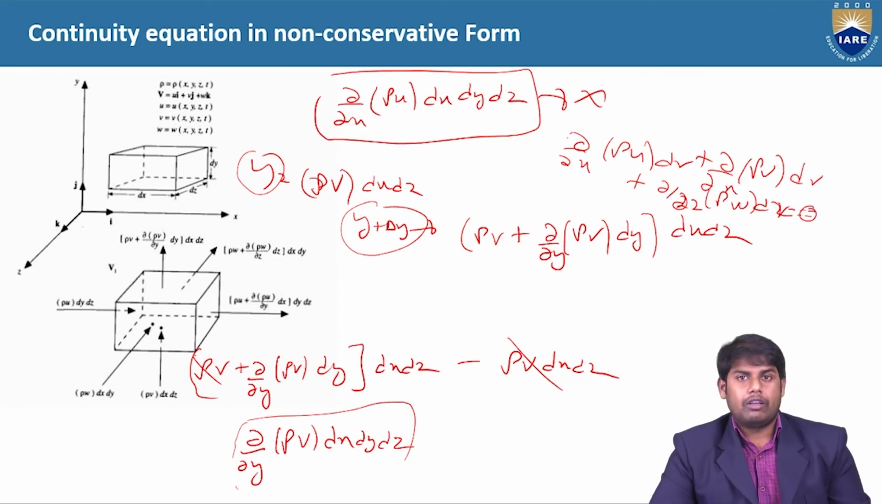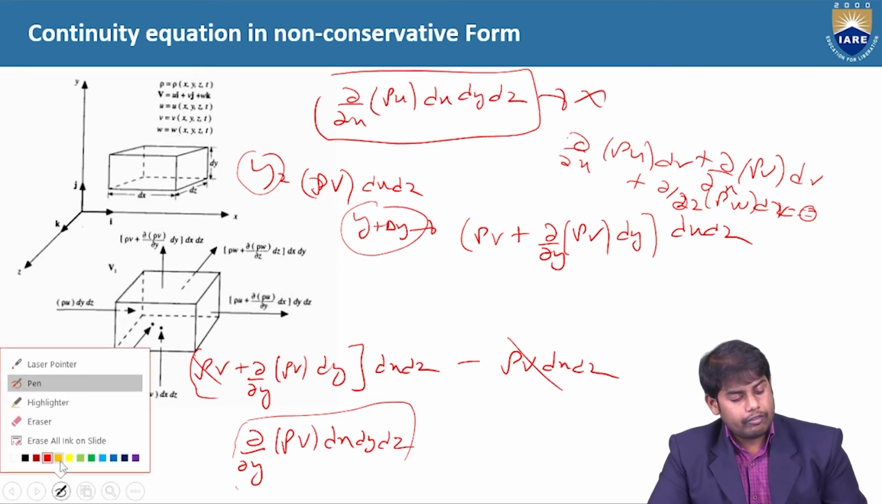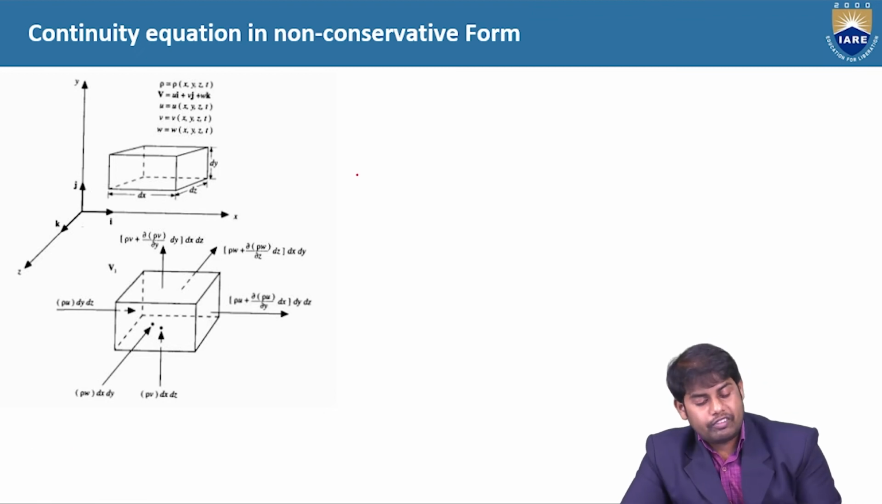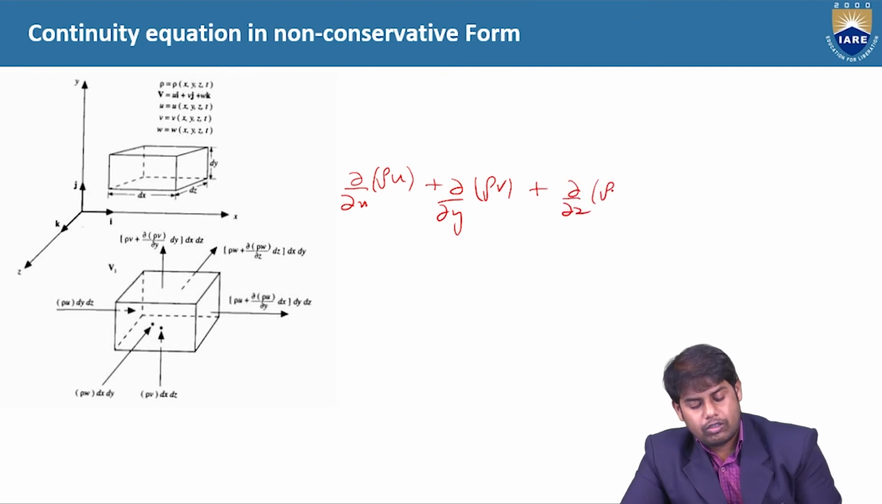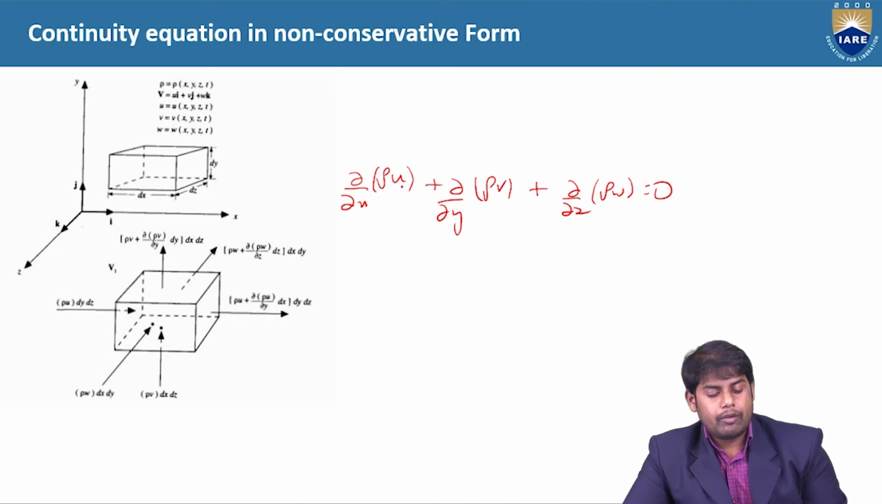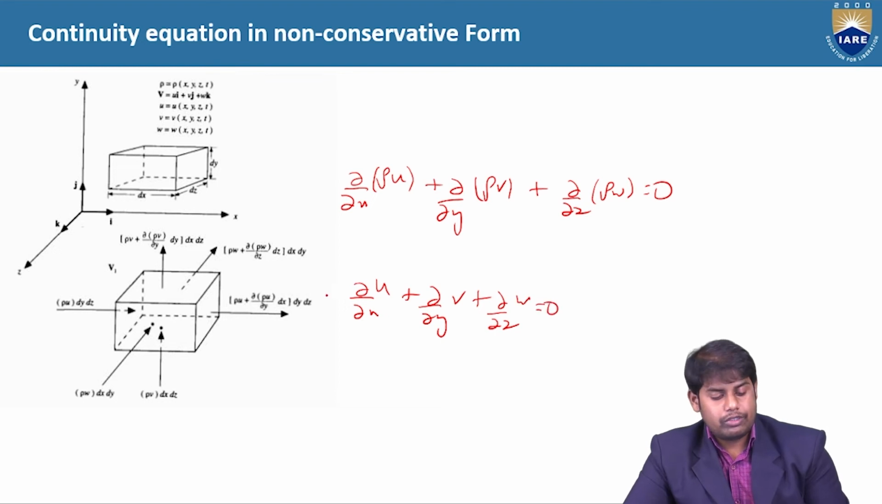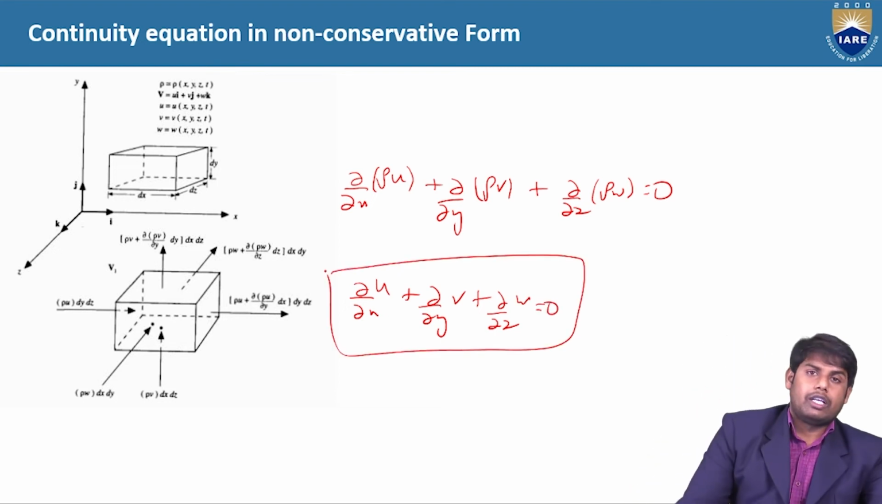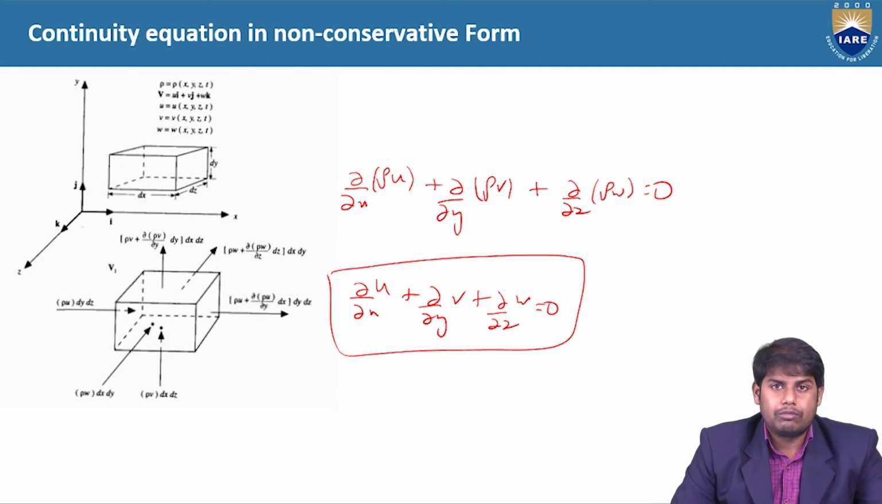For an incompressible flow, if we take the volume integral common, the final equation that would come is dou by dou x of rho u plus dou by dou y of rho v plus dou by dou z of rho w equal to 0. Since it is incompressible, you take the density terms out. So dou u by dou x plus dou v by dou y plus dou w by dou z is equal to 0. This is the differential form of the equation for an incompressible flow.